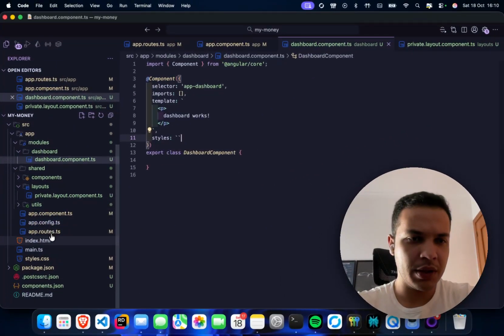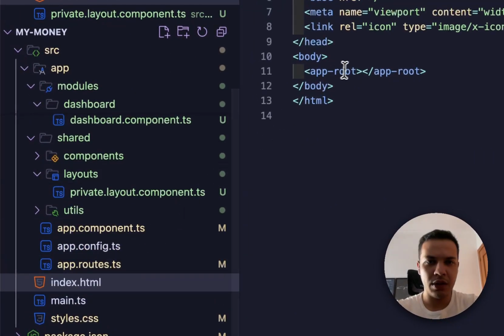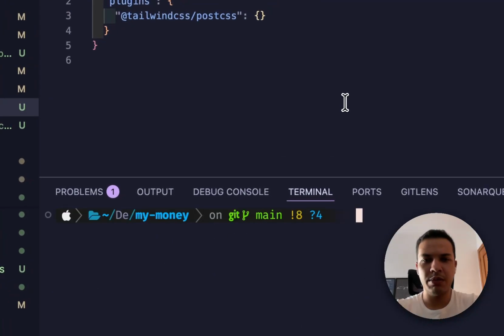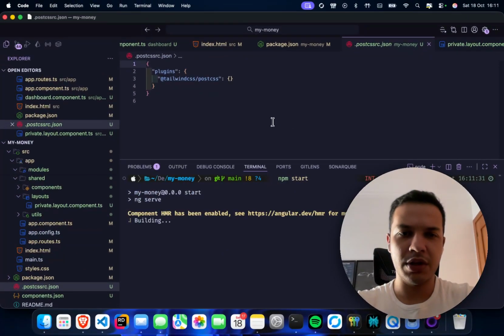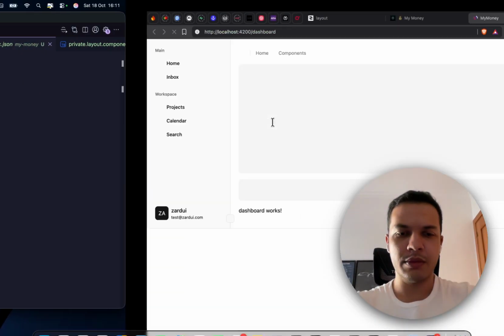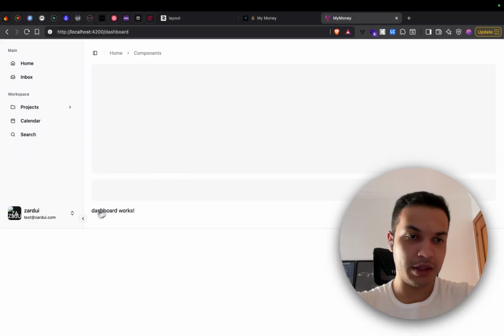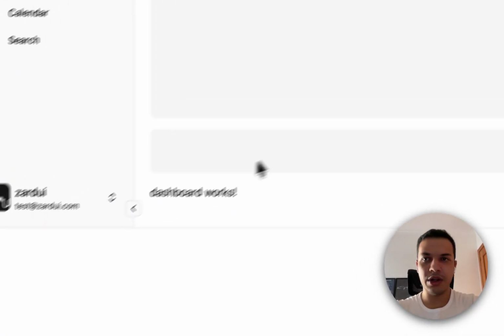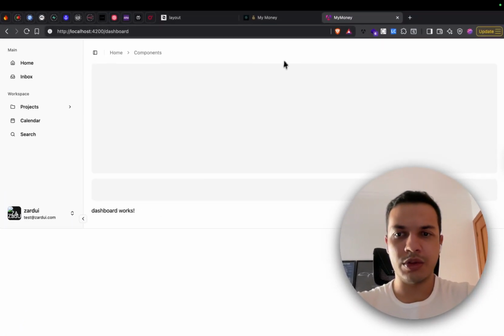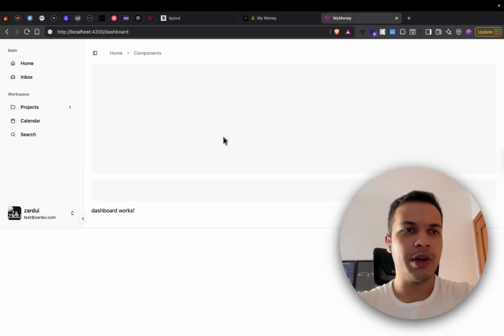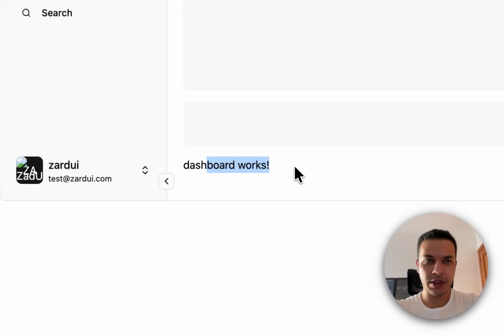So let's see what we have in here. Let's stop the app and try again, and let's see if it changed something. Okay, yes, it changed it. Now we have here what we're supposed to have. Okay, so the dashboard is here, right?